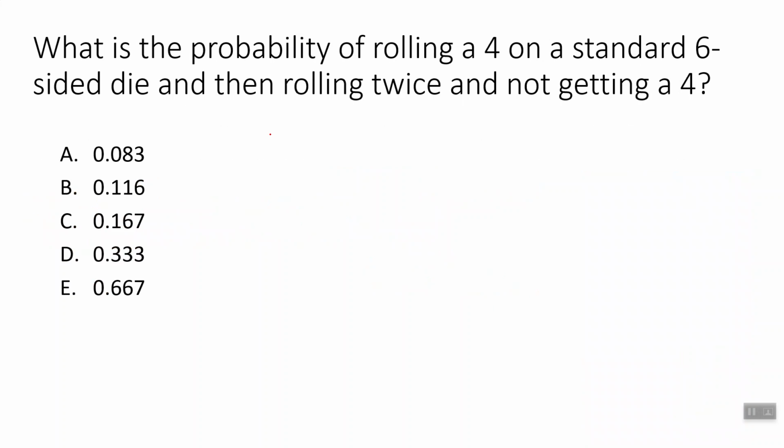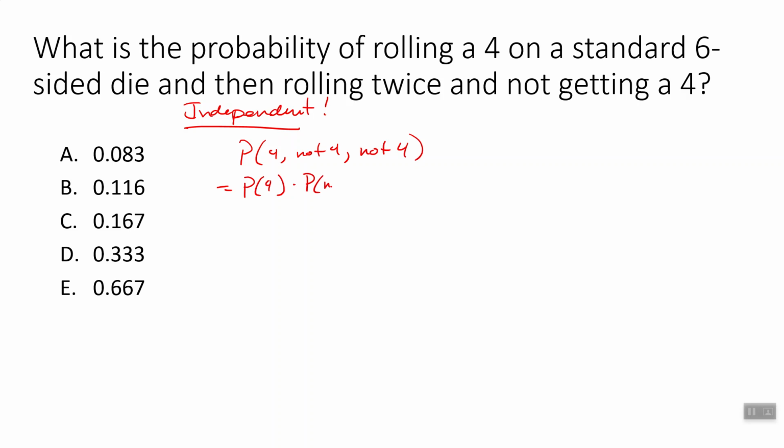All right, so another looking at the independence rule. So the probability of rolling a 4 on a standard 6-sided die, and then rolling twice and not getting a 4. All right, so rolling a die are independent events. So that means the probability of 4 and then not 4 and then not 4 will equal the probability of 4 times the probability of not 4 times the probability of not 4.